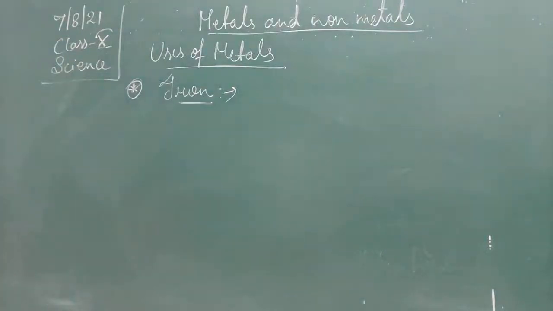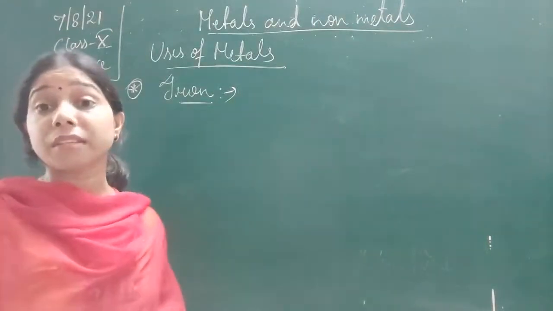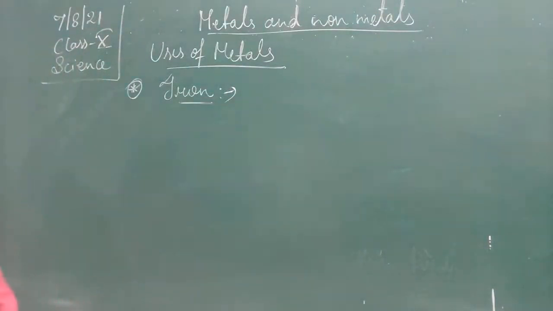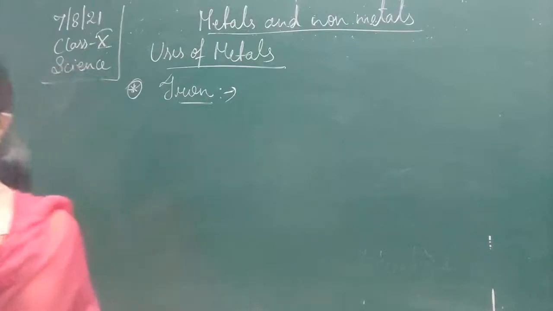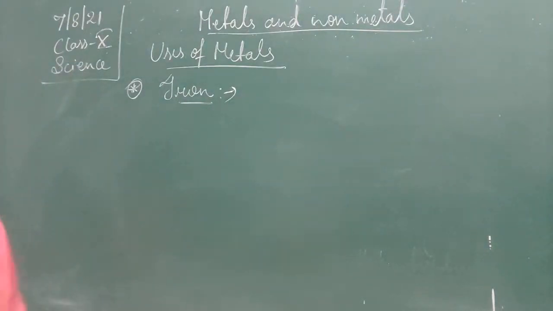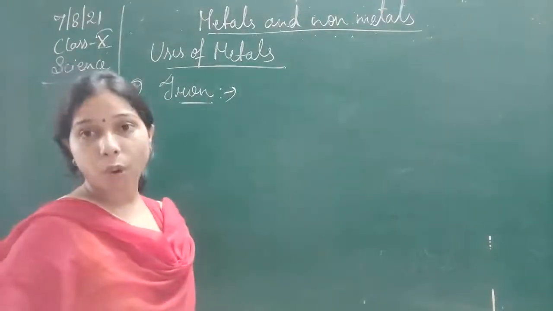Basically iron is used in the construction purpose, and the reason is its high tensile strength. So low cost and high tensile strength made it to be used in the construction purpose. As well as it is also used in making alloys.